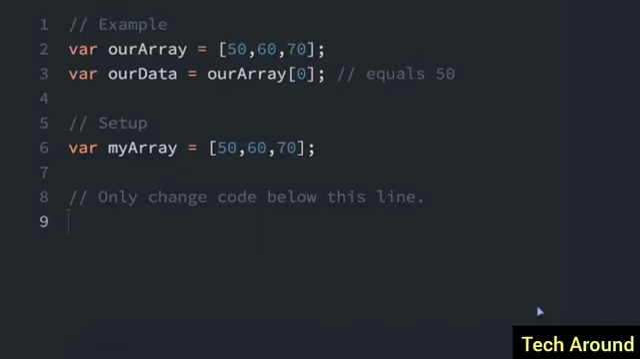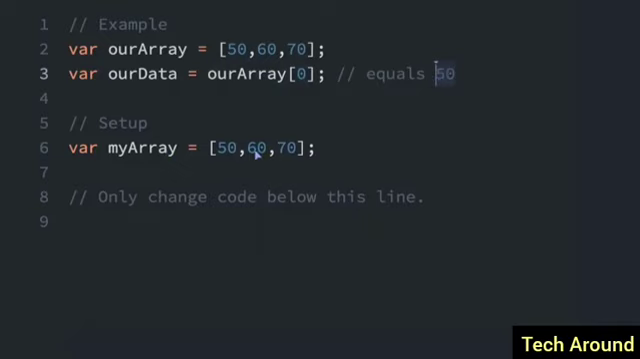Earlier, we learned how to use bracket notation to find a specific index in a string. You can do the same thing with arrays. So look at this array. We have three elements, 50, 60, 70, and these have the indexes 0, 1, 2. So with this array, with the bracket notation and the 0, that's going to be index 0, which is going to equal 50. So we can do the same thing here.